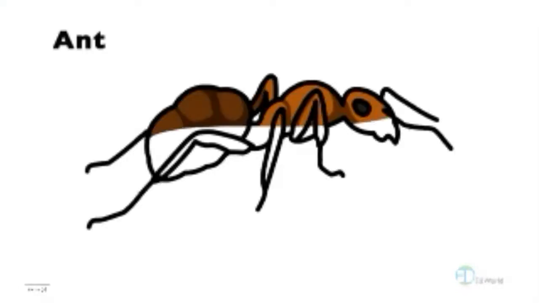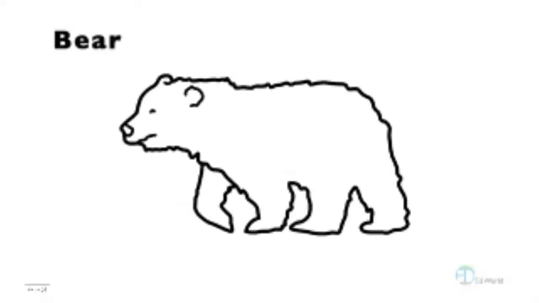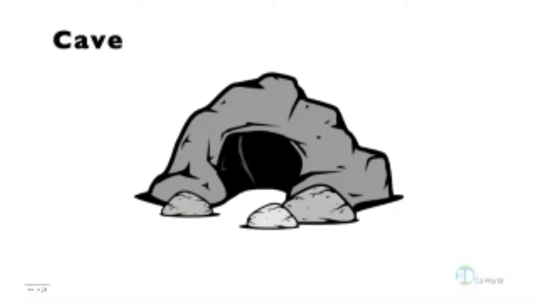Which animal is this? Ant. It's an ant. Yes. Where does an ant live? Ant hill. Ant hill. Wow. Look at this animal. Bear. It's a bear. And a bear lives in a cave. Cave. Wow.